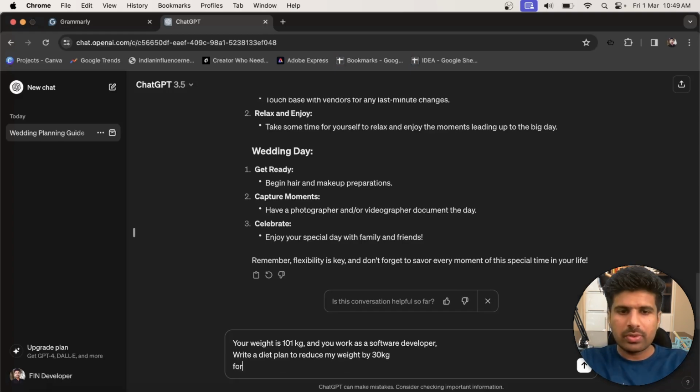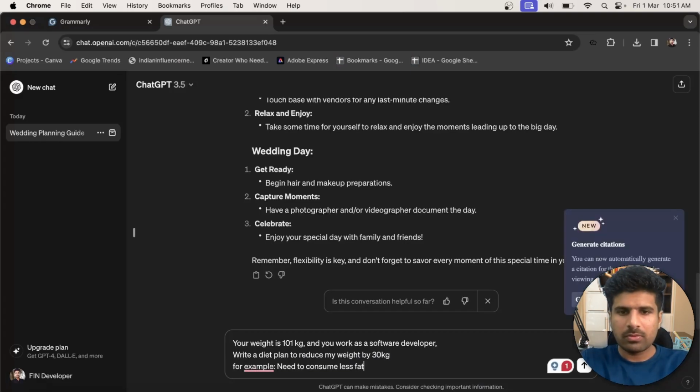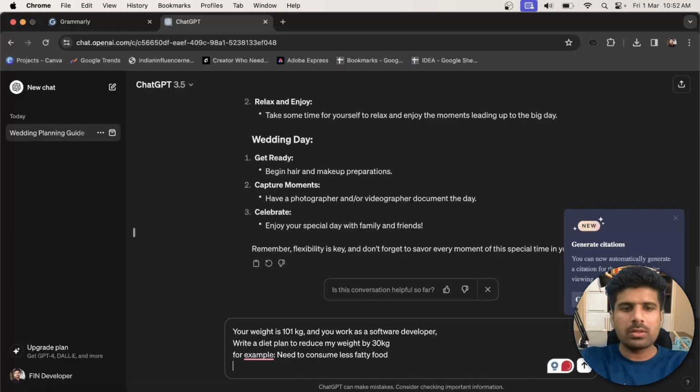Third, for example, consume less fatty food. Write down the answer, for example, in points with proper sequence.